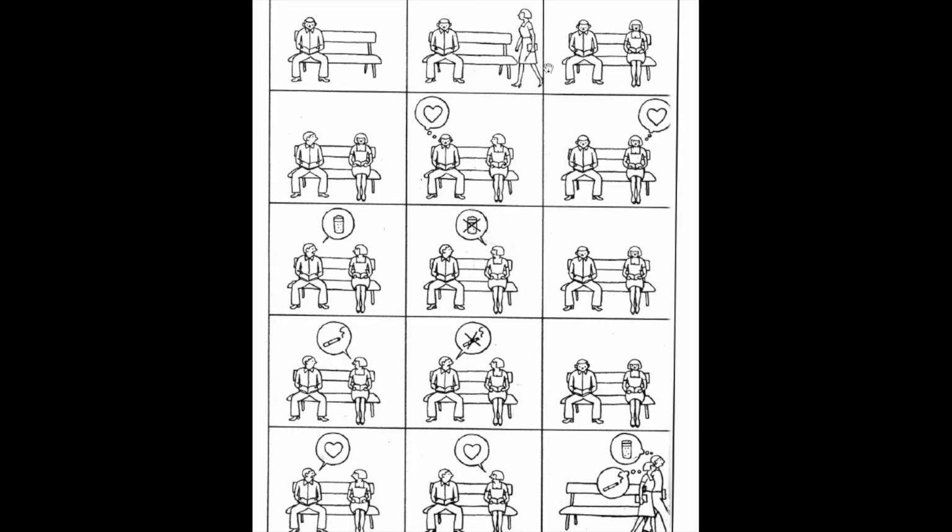There's a man and a woman sitting on a bench. There's no words in this, right? So everything is icons and symbols, and this man has this little heart in his thought bubble, and this woman has a little heart in her thought bubble. And then he says beer, but she crosses out beer. She says no beer. She says cigarette. He crosses out cigarette. And then he says love, and she says love, and then they walk away happily, or maybe not happily, because he's dreaming of beer and she's dreaming of a cigarette. But like that, what's going on? Like, why are they talking in this strange language?